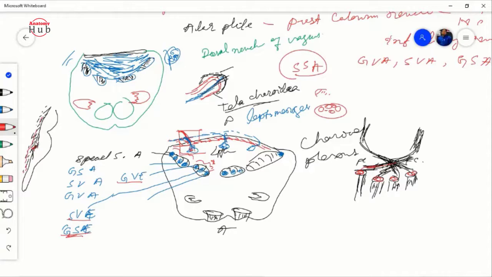So this pia mater along with the blood vessel will invaginate into the fourth ventricle. Okay, when it invaginates, the ependymal cells will also come along with it. After that, there are blood vessels and it is covered by the pia mater. So this whole structure is known as your tela choroidea or choroid plexus.